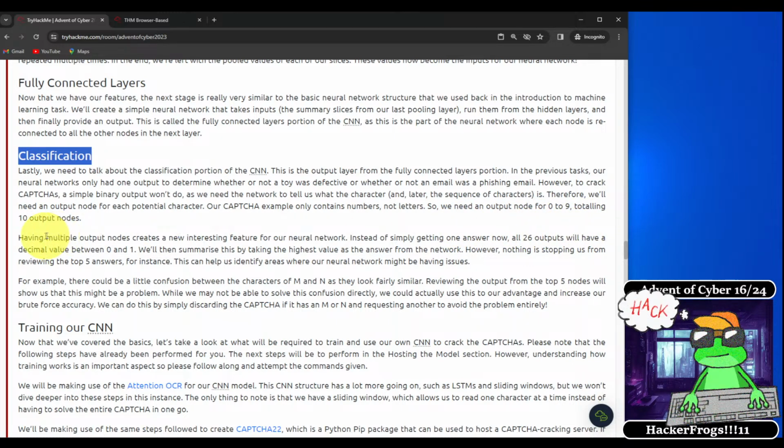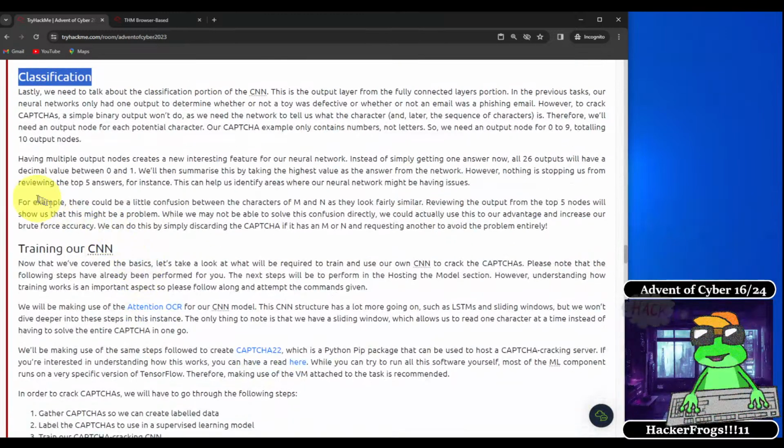Therefore, we'll need an output node for each potential character. Our CAPTCHA only contains numbers, not letters. So we need an output node for 0 to 9, totaling 10 output nodes. Having multiple output nodes creates a new interesting feature for our neural network. Instead of simply getting one answer now, all outputs will have a decimal value between 0 and 1. We'll then summarize this by taking the highest value as the answer from the network.